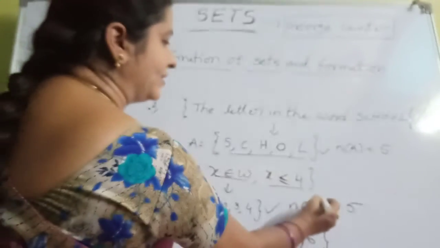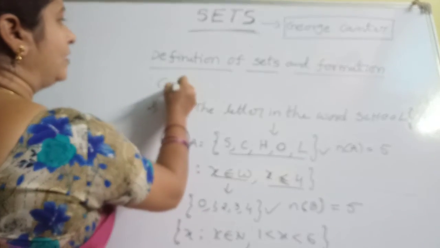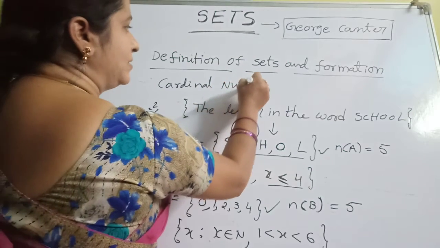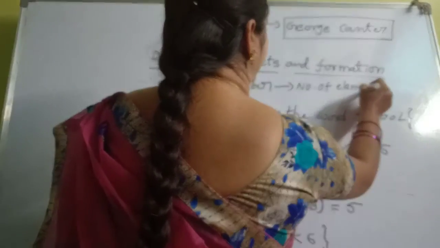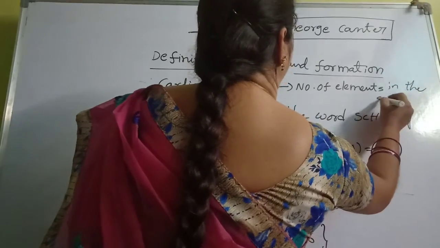So n of A is called the cardinal number. Number of elements in the set is called the cardinal number. Cardinal number means number of elements in the set.